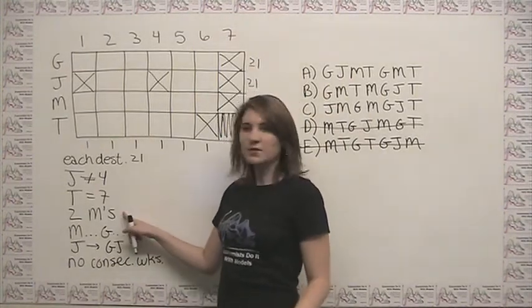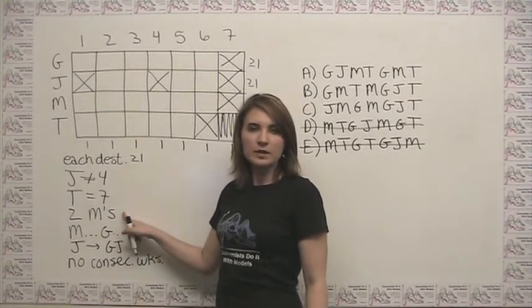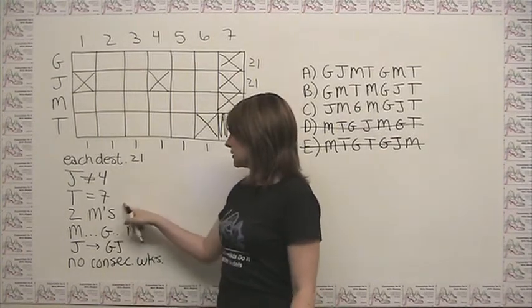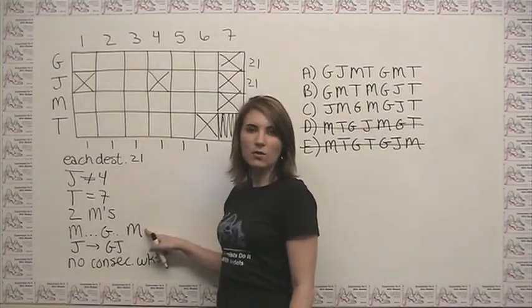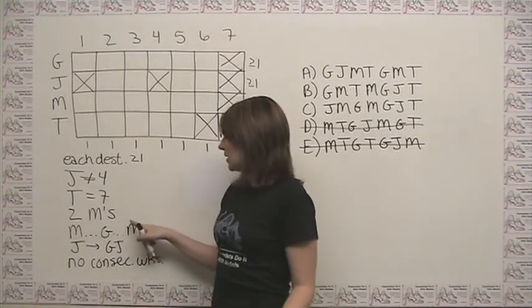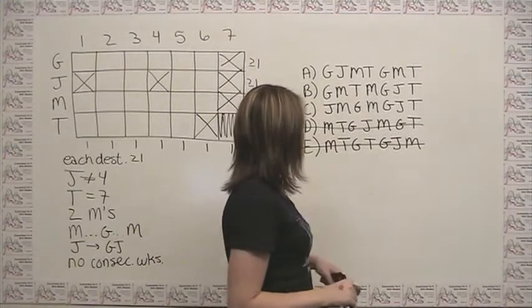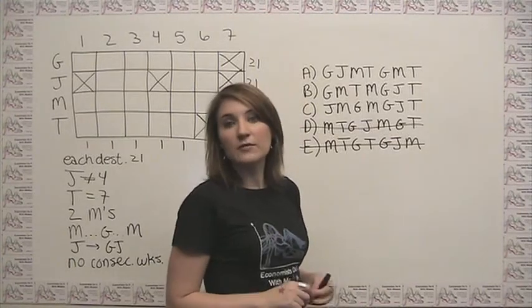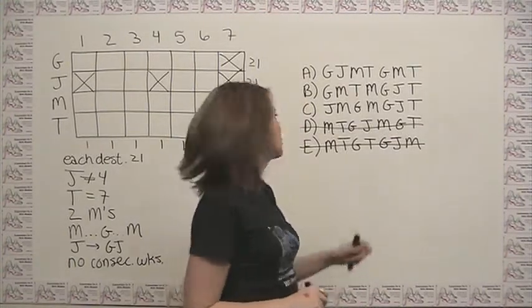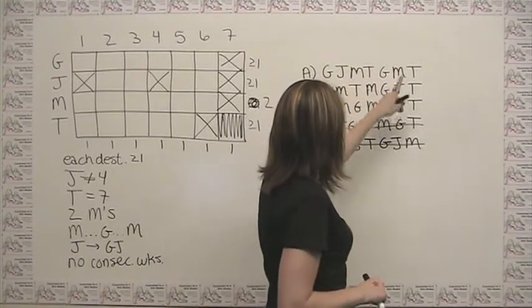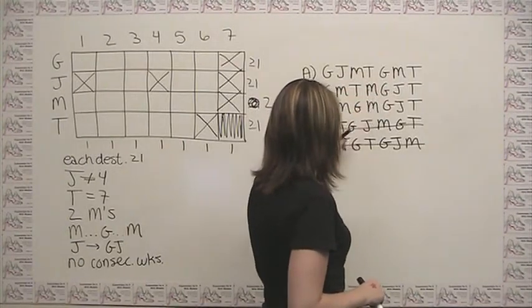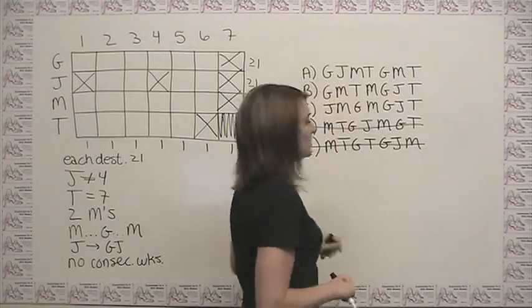We say that there have to be 2 M's that show up. You could either do these 2 rules separately, or you could put them together. In this case, let's just do them separately since it's pretty fast, to say that there have to be exactly 2 M's that show up. So here there are exactly 2, here there are exactly 2, and here there are exactly 2.